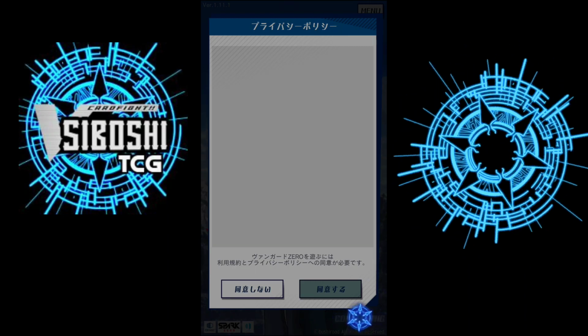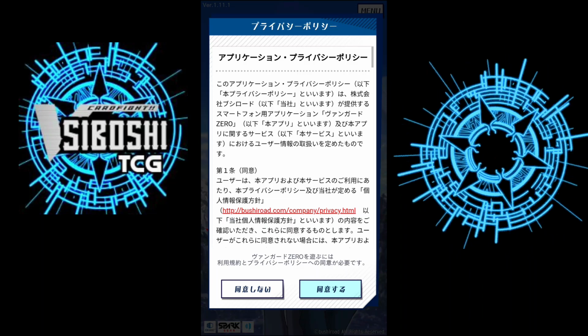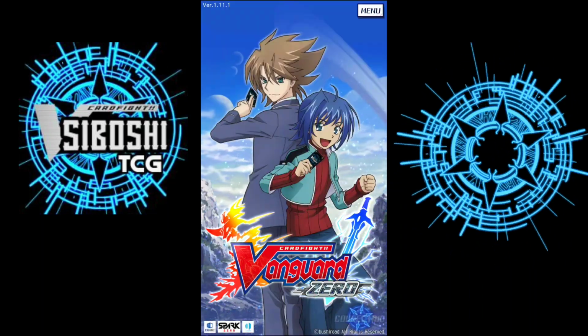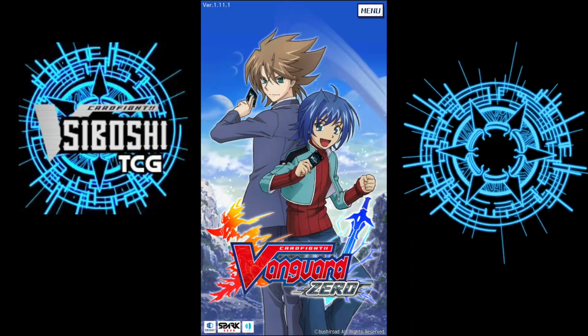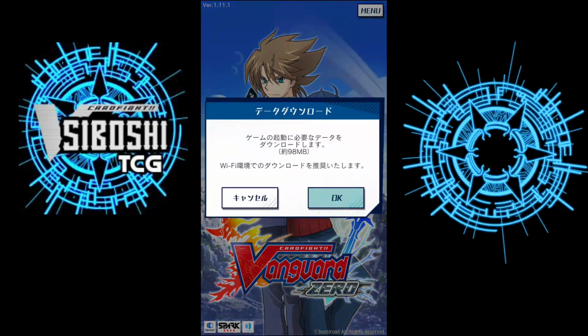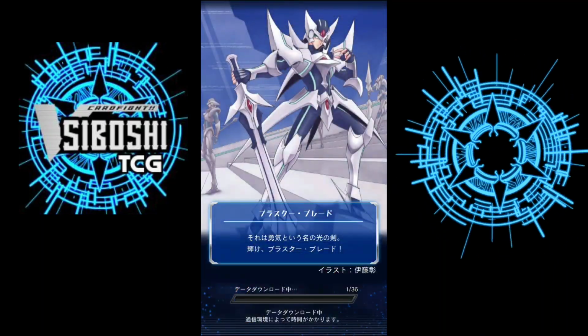You want to do that. Again, click the highlighted. Click OK. This is the first download. So let that go ahead and go.